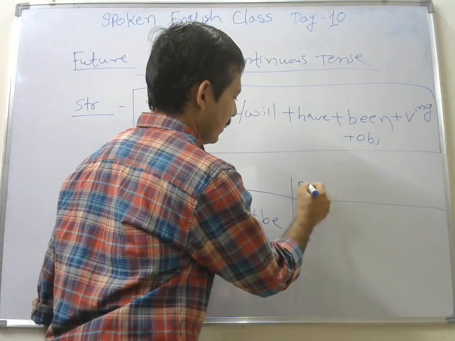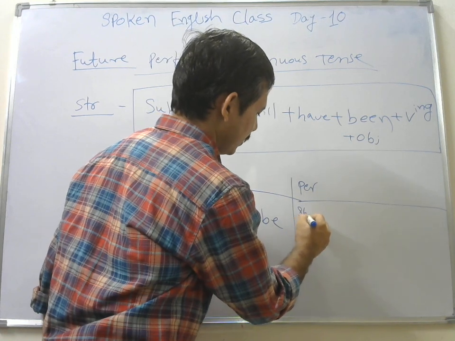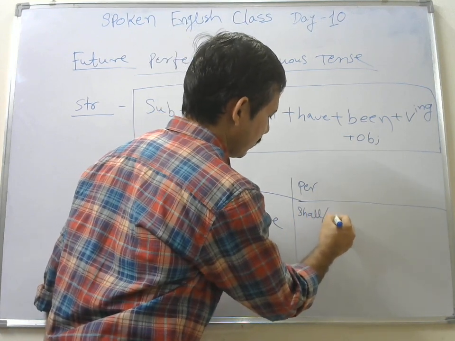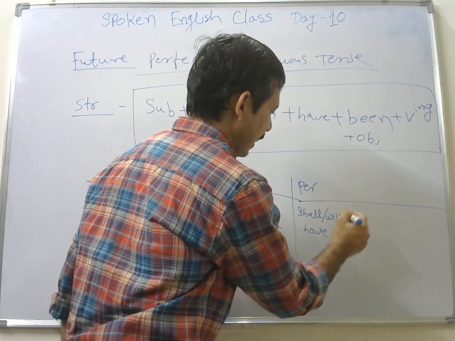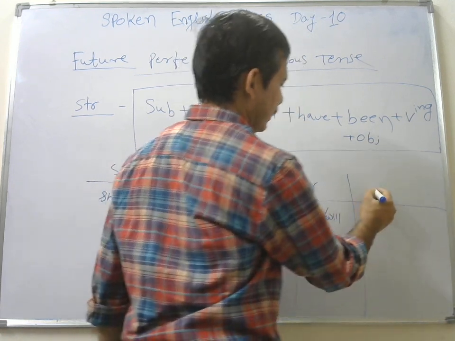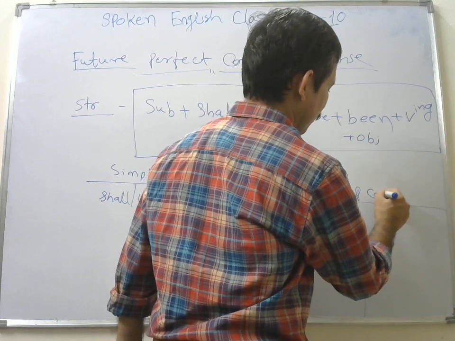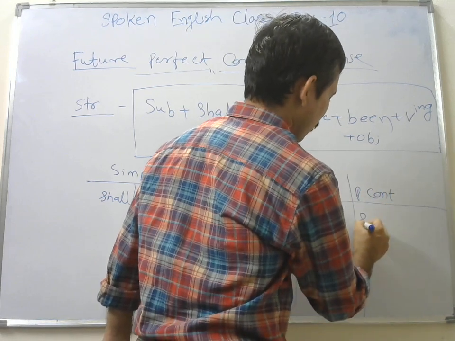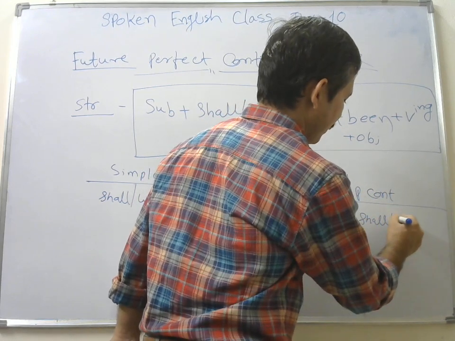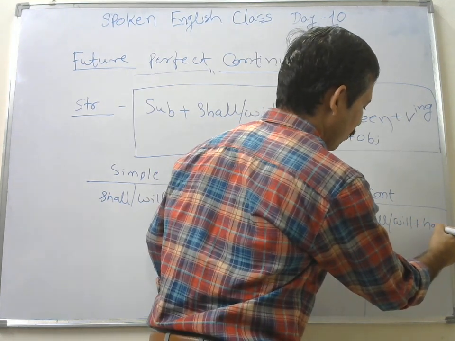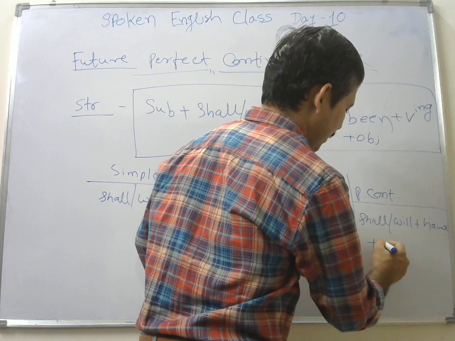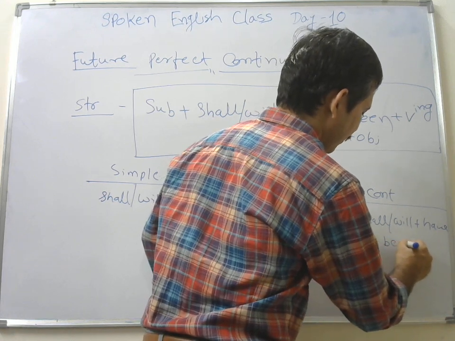Then in your perfect tense, along with shall and will, have was used, right? And here in the perfect continuous, along with shall and will, what are we using now? Have, as well as been, right friend?